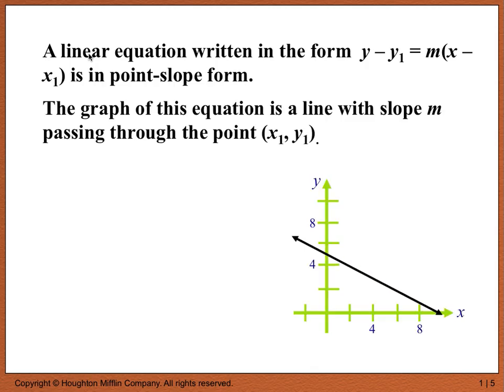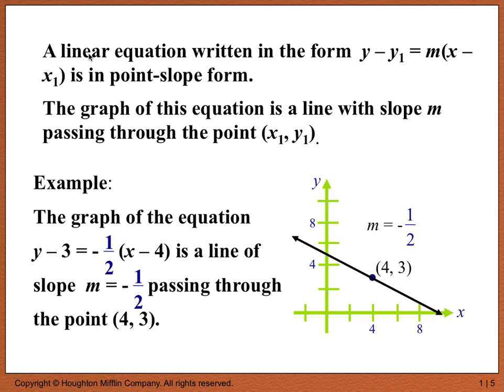The graph of this equation is a line with slope m passing through the point (x1, y1). In this particular case, it passes through the point (4, 3), and the slope is negative 1/2. So this would be the graph of the equation y minus 3 equals negative 1/2 times (x minus 4). And that is the line with slope negative 1/2 passing through (4, 3).